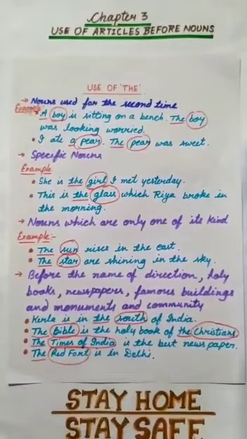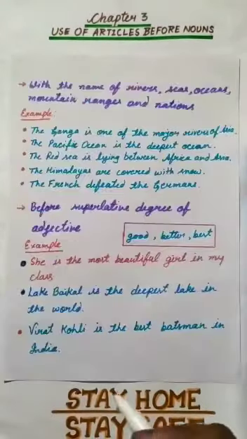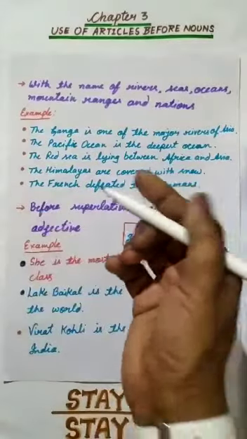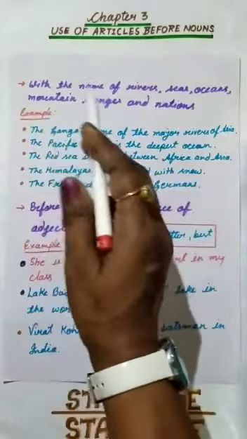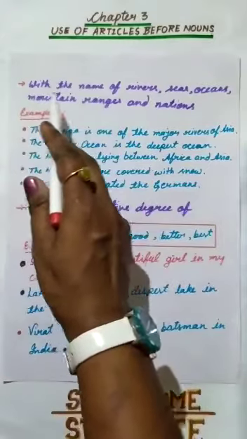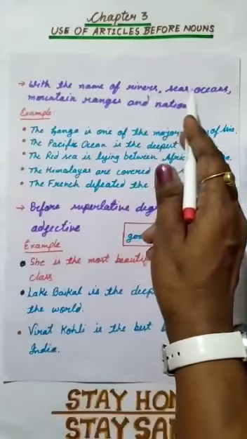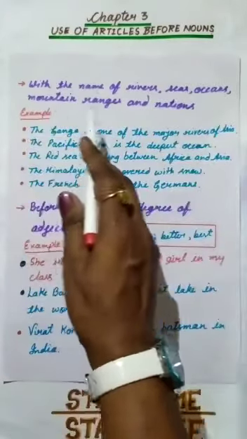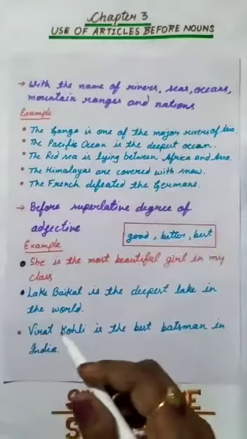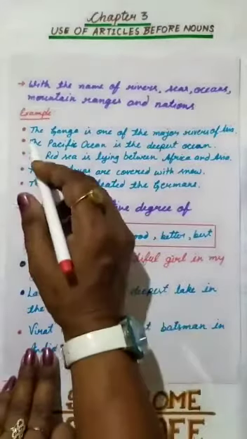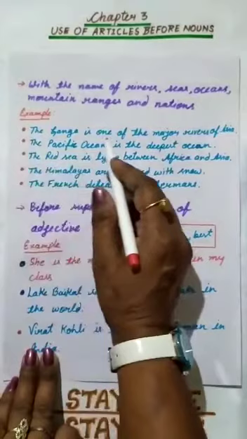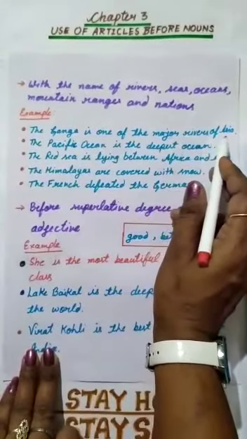Got it, children? Alright? Now come to the next point, that we can use "the" before the noun with the name of rivers, seas, oceans, mountain ranges and nations. Look at the example, children. The Ganga is one of the major rivers of India.